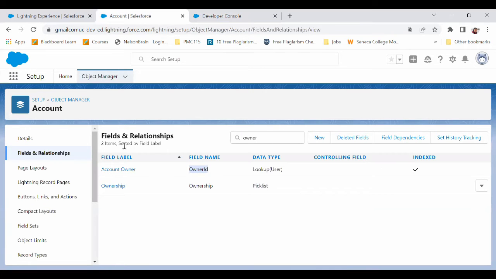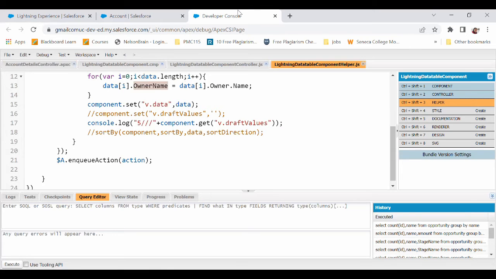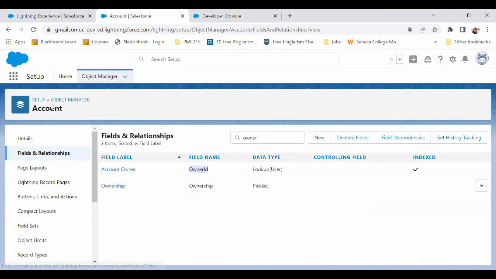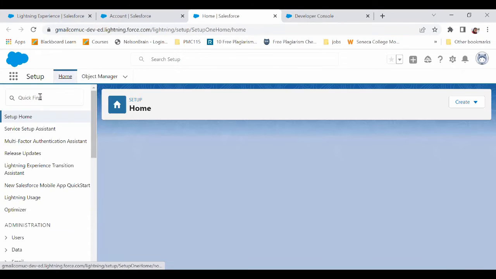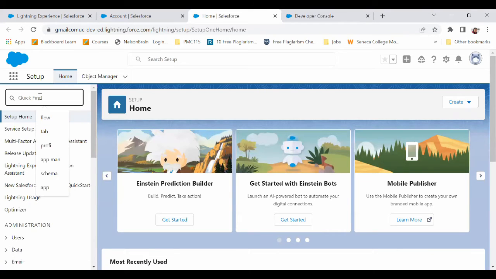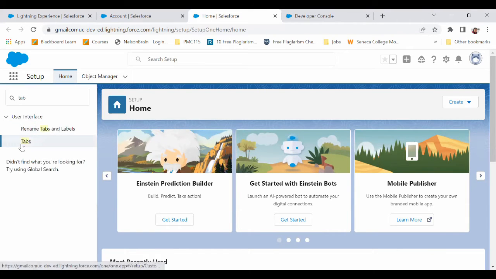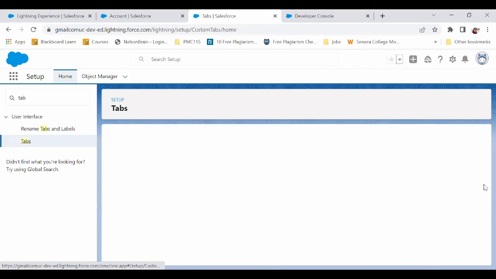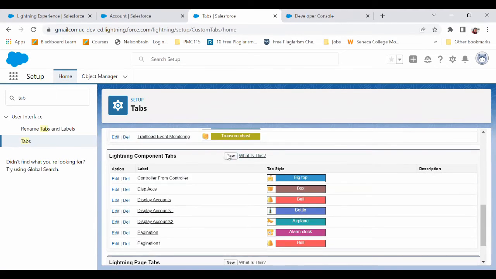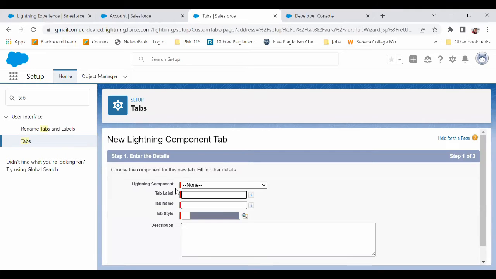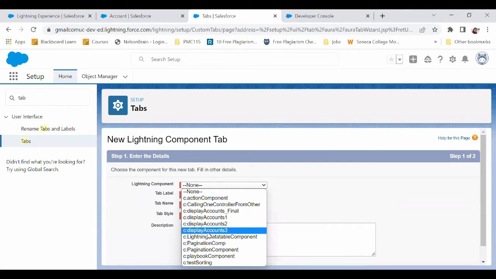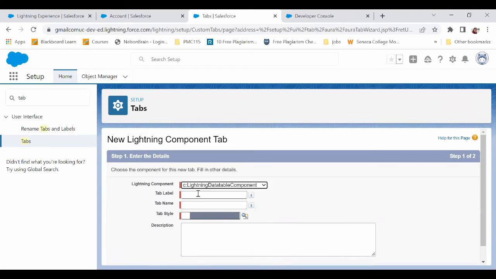So now we'll create a tab. Let's create a tab for this. Name it data table.